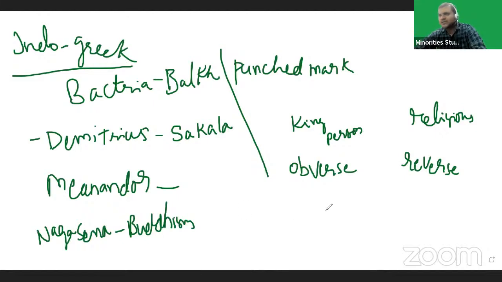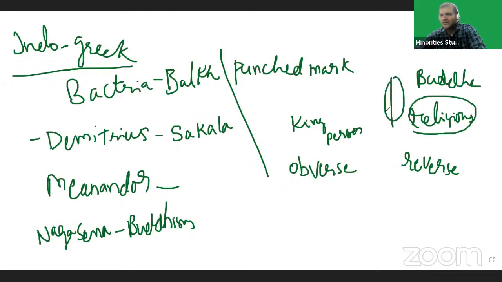So on the reverse side of his coins, he minted a Buddha image and an eight-spoked wheel. The eight-spoked wheel was a symbol of the Ashtanga Marga.